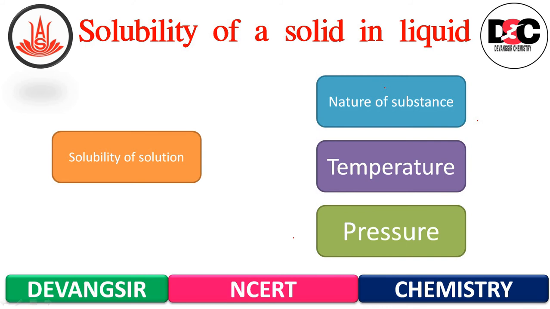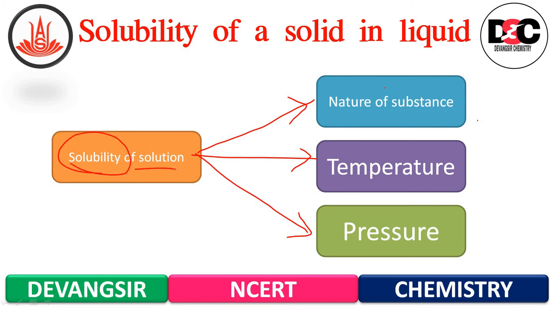Now you can say that the solubility of a solution depends on three factors. At the starting also we have discussed, that is the nature of substance in case of solute as well as the solvent, then the temperature and the pressure. So the solubility of a solution is dependent on these three criteria. Okay.